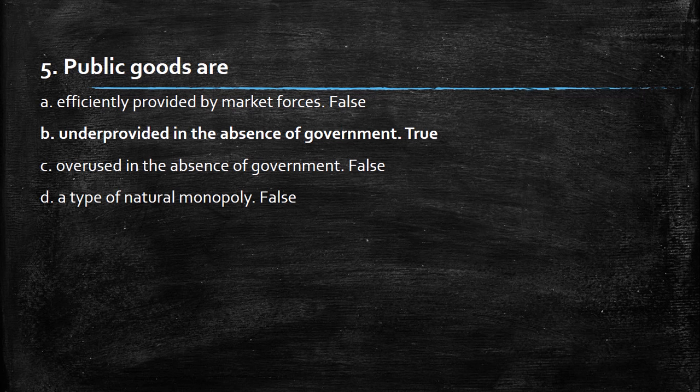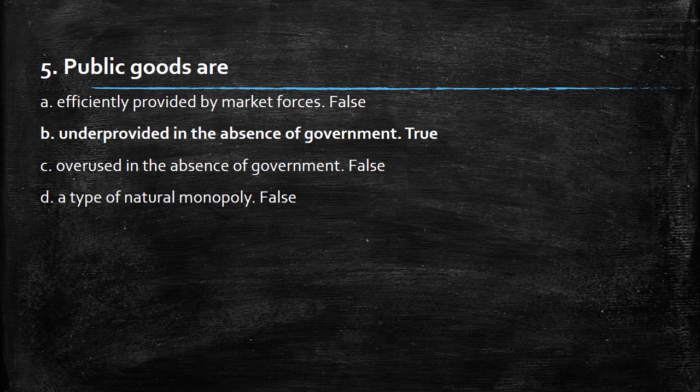We have analyzed the market, and we know that prices allocate perfectly, maximizing consumer surplus and producer surplus. But when no one is regulating, usually we overuse these resources. So the market cannot provide this. This is a market failure. So definitely it is not efficiently provided by market forces.